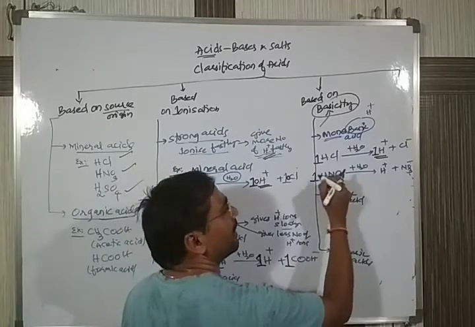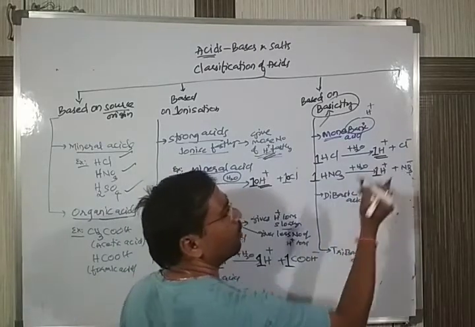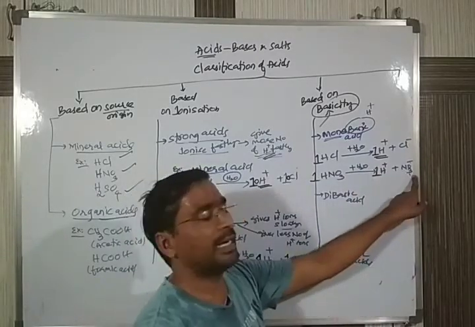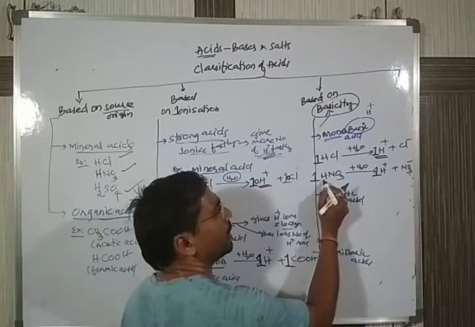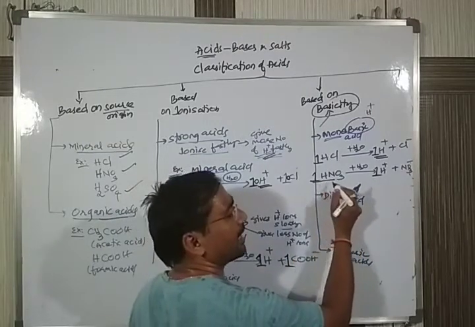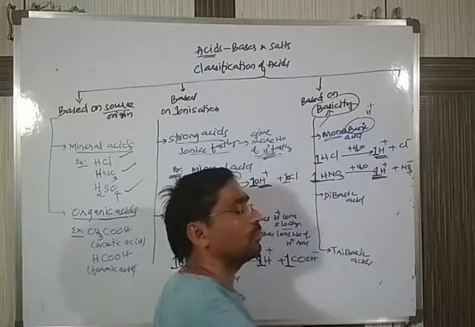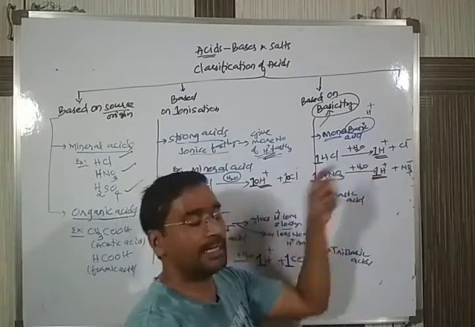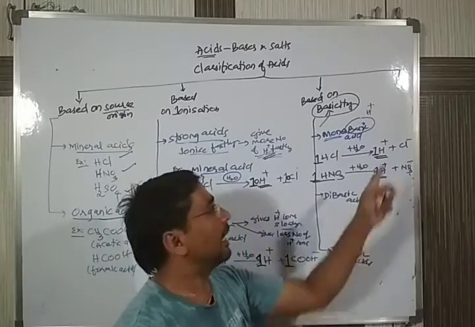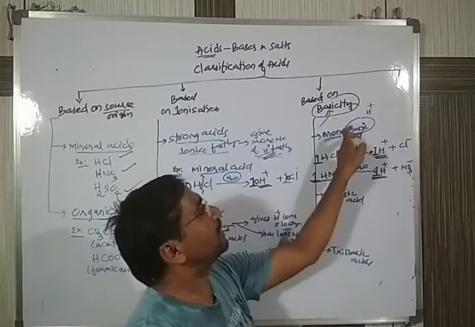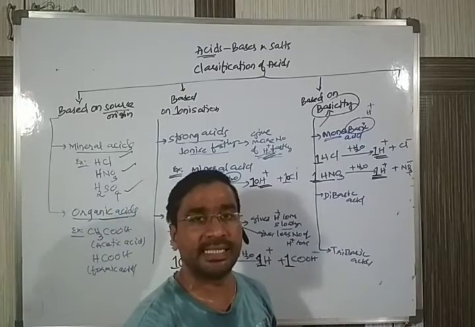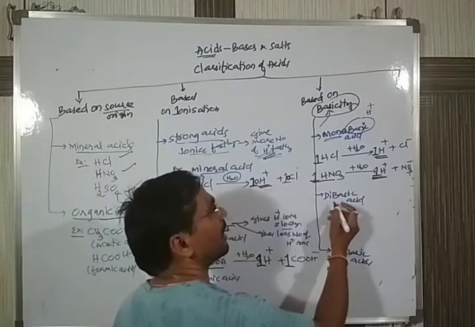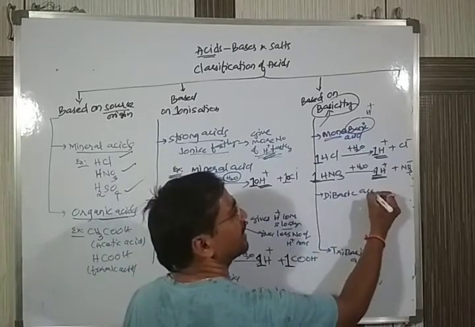After dividing, it gives 1 H plus and 1 nitrate ion. So from one molecule of nitric acid, how many H plus do you get? 1 H plus. So any acid which, on addition to water, ionizes and gives only 1 H plus is called a monobasic acid.